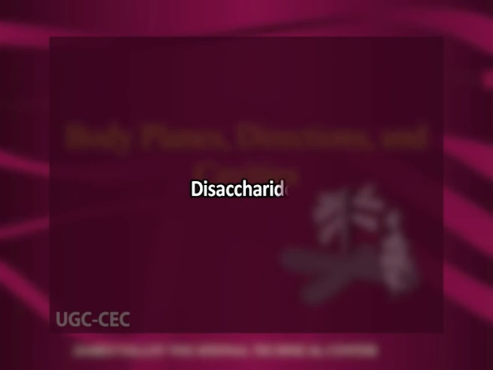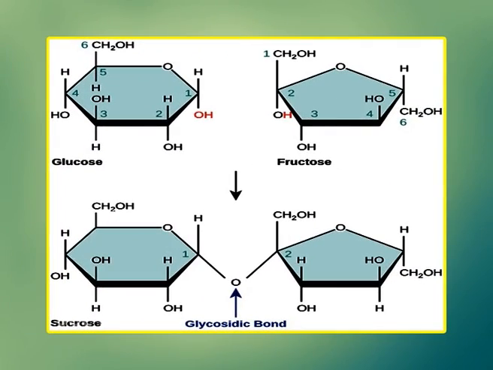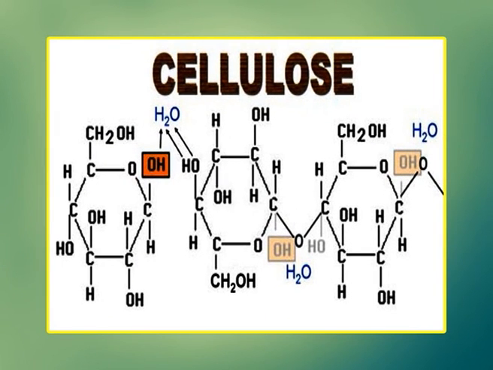Number second is the disaccharides. Cells construct disaccharides or double sugars from two monosaccharides. For example, sucrose from two monomers, that is glucose and fructose. Number three is the polysaccharides. Polysaccharides are polymers of a few hundred to few thousand monosaccharides linked together by dehydration synthesis. For example, cellulose.